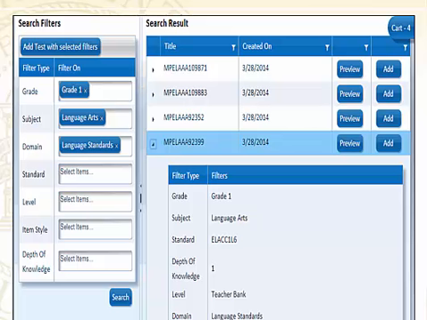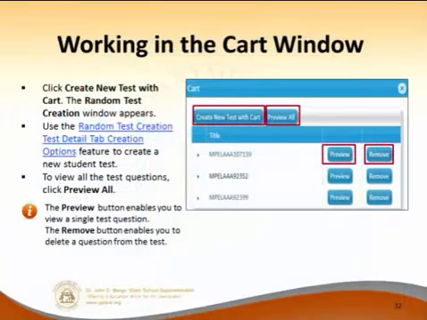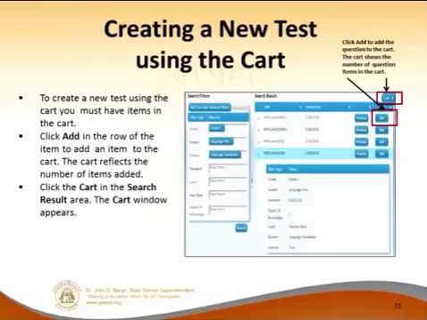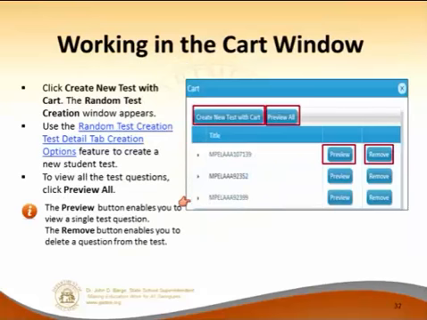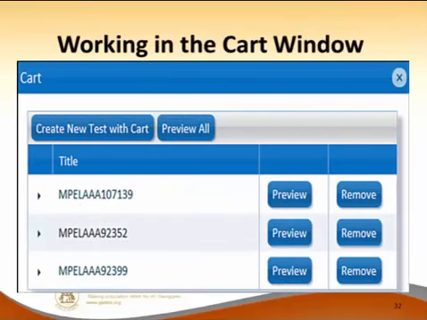If we want to preview the item, we just click on preview. But the big thing is, if I want to add to my cart, I click on it there, and you can see right now I have 4 items in my cart. So if I click on this one, now I will have 5 items in my cart. Then click on the actual cart, and that'll show me what's in my cart. So there are my items that are in my cart.